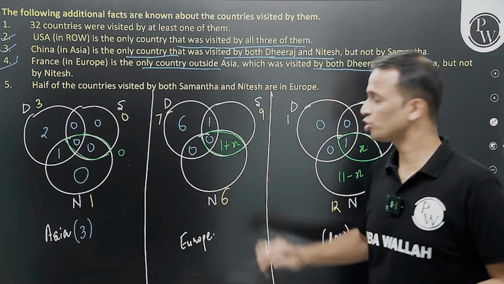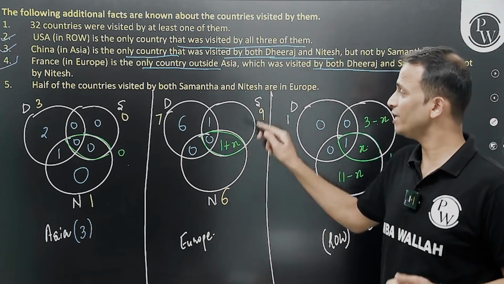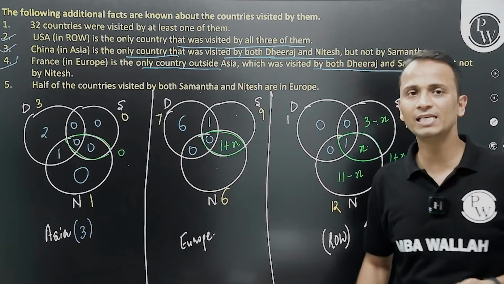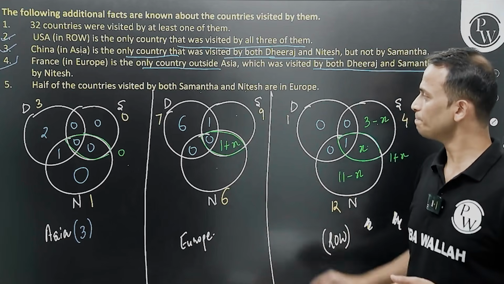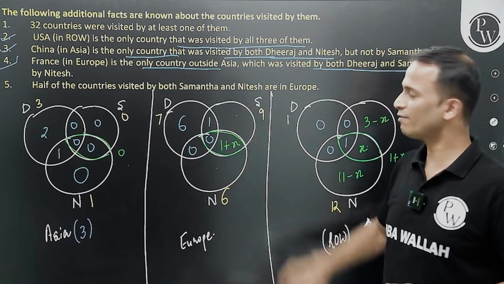So if this portion is 1 plus x, now I can write only Samantha and only Nitesh in this Venn diagram as well. So 9 is the entire value.